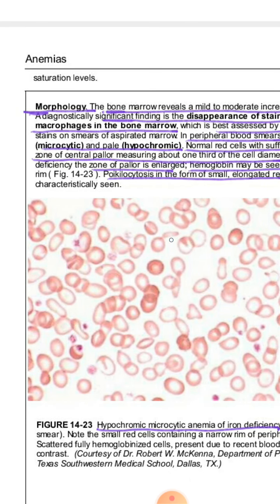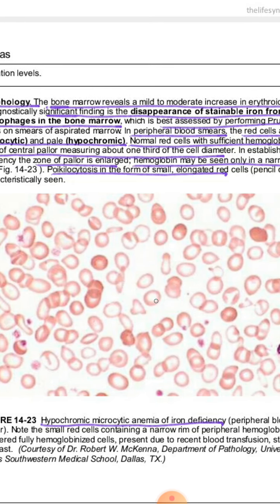Moreover, we can see that red blood cells are of different shapes. Some red blood cells are somewhat rod shaped, some are very small in size, some are larger in size. So we can say that there are different shapes of red blood cells. This condition is known as poikilocytosis. And also there are different sizes of red blood cells. This is a larger one, this is a smaller one. This condition is known as anisocytosis. So two things are taking place: there is anisocytosis, there is poikilocytosis, and there are also hypochromic cells and microcytic cells.